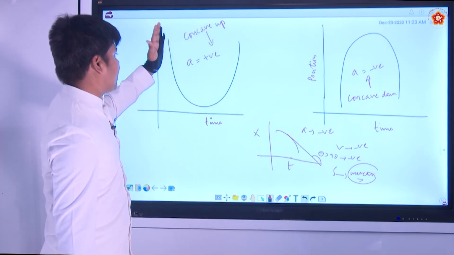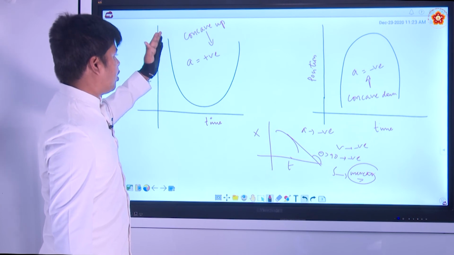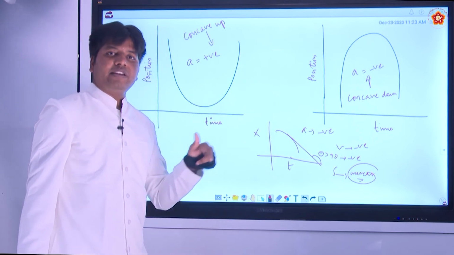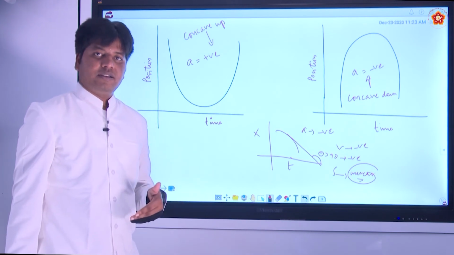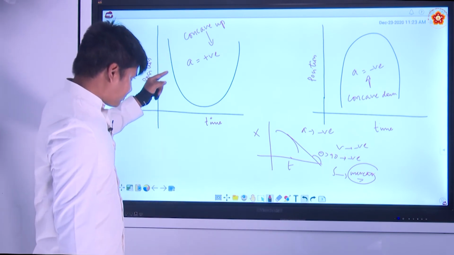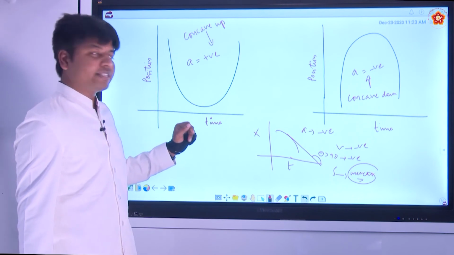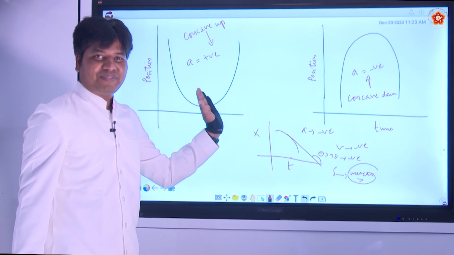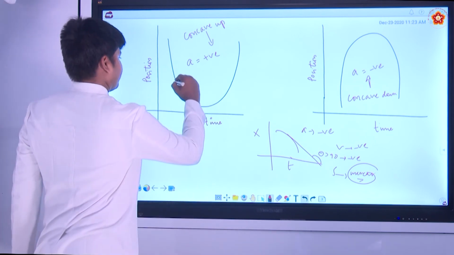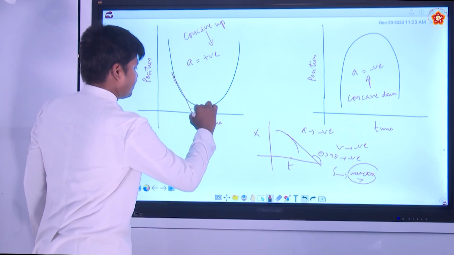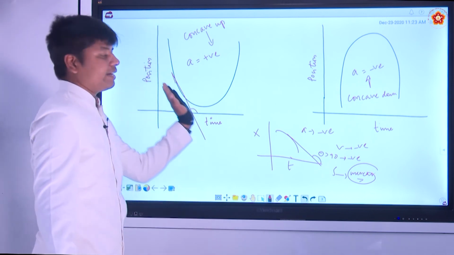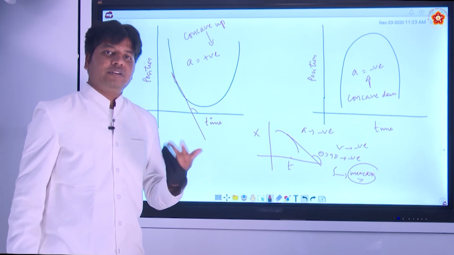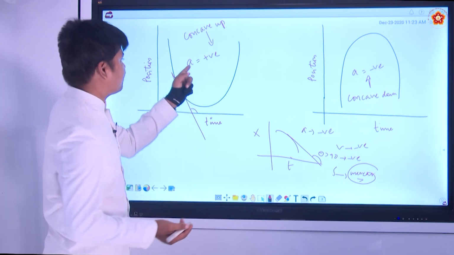Here you can see tan theta is changing. How is it changing? From 90 to 0? Sorry, from 90 it is moving to 180. It is not 0, right? You can draw any tangent here, it is more than 90. So from 90 to 180 it is increasing. As tan theta is increasing, the rate of velocity is increasing, that means it is positive.